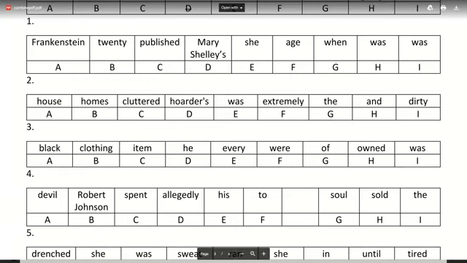Try doing number three now. Black clothing item he everywhere of owned was. Carry on with number three. I'm still waiting for some answers for number three.